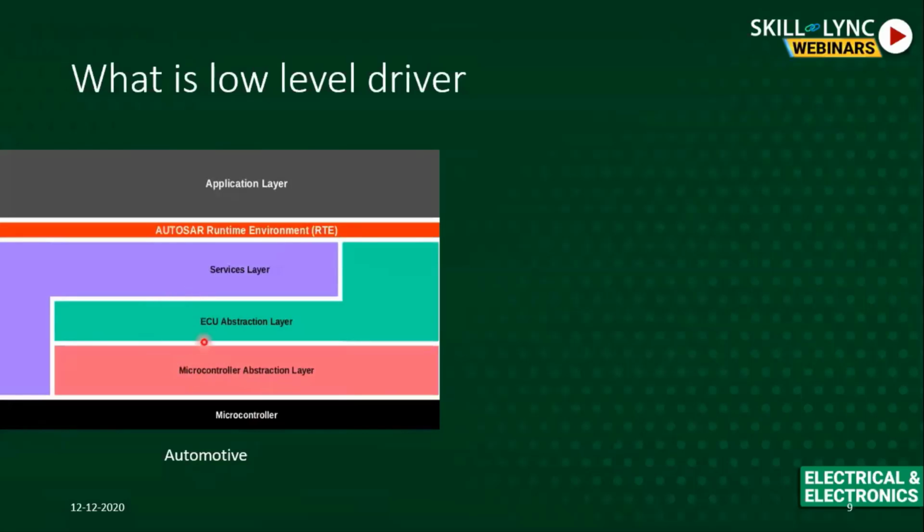Then on top of that, there is something called the ECU abstraction layer. ECU is nothing but electronics control unit, so this is again another abstraction layer. On top of that, you have a service layer, which is nothing but the OS. Then on top of that, you have something called RTE, that is runtime environment or middleware. And on top of that, you have the application layer.